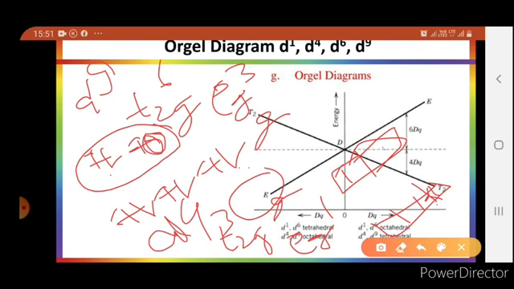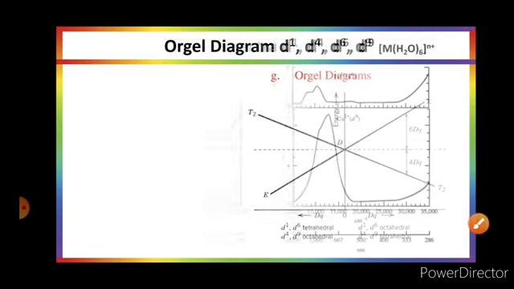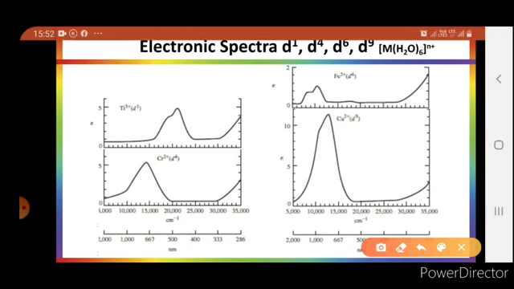So the transition of the hole takes place, which is equivalent to the electron transition. In both cases, the ground state will be Eg because the transition starts from the ground state Eg. So this transition will give one absorption peak similar to d1 and d9.